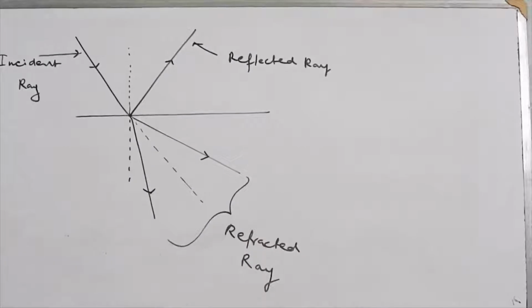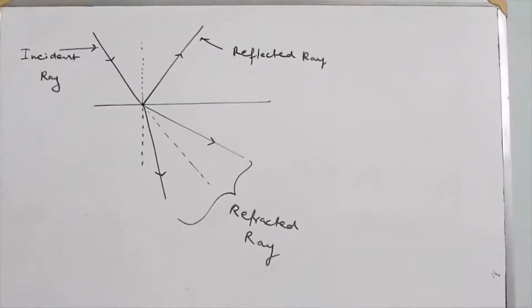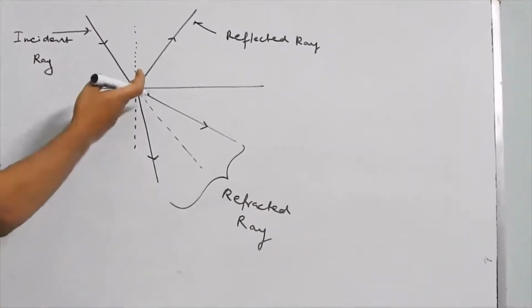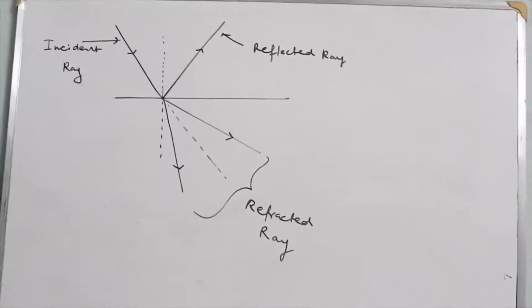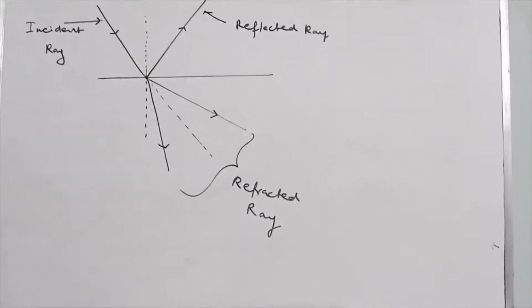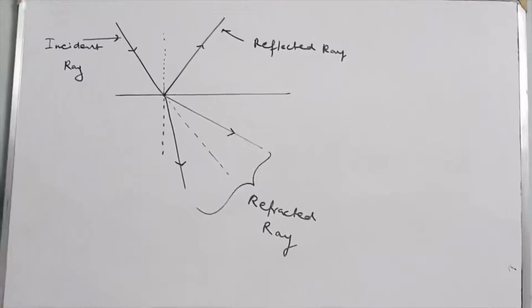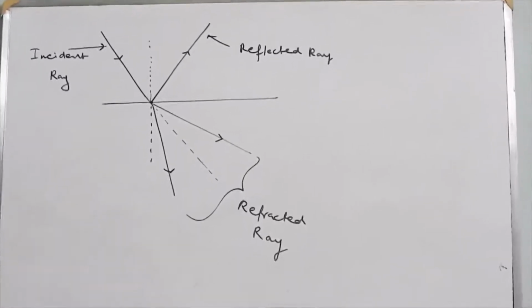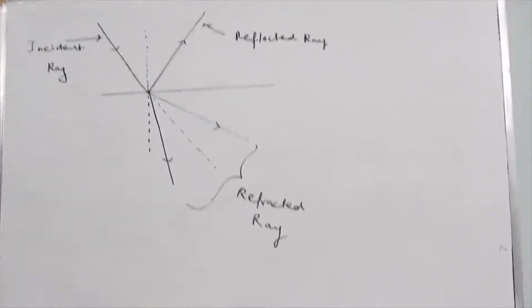The incident light has some intensity. Because light is reflected back into the same medium, the refracted ray will not have the same intensity as that of the incident ray.